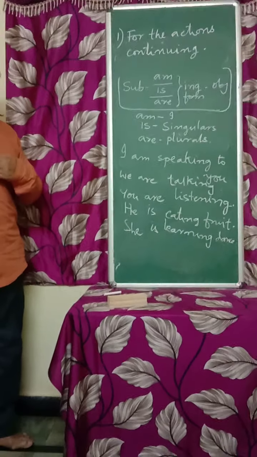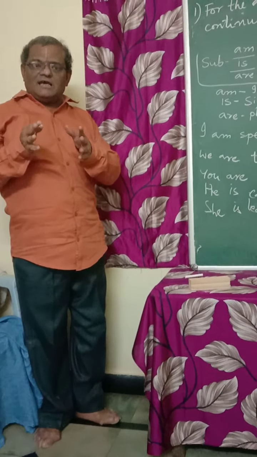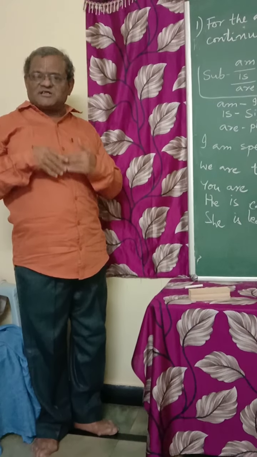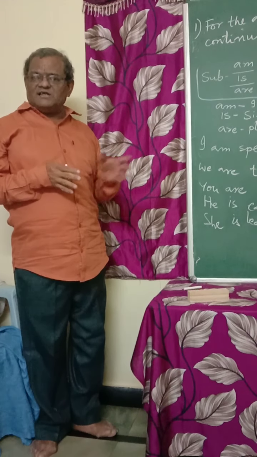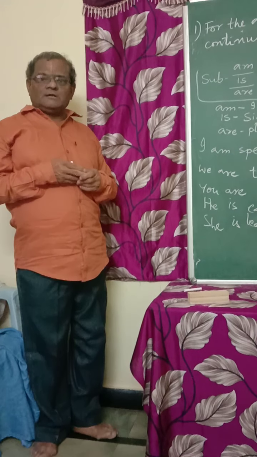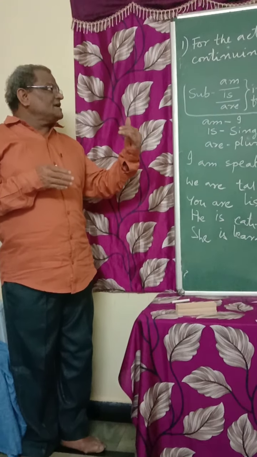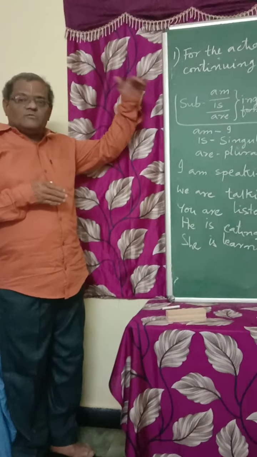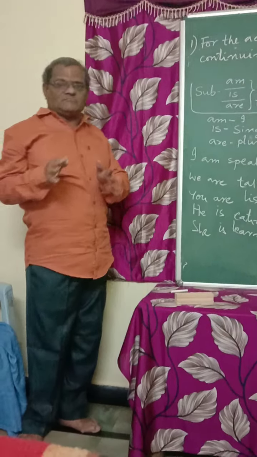I started talking and you are listening now. You started listening, then you have to say, we are listening. I have to say, I am explaining something. A boy started playing there. A boy is playing. In this way, we use is, am, are with the ing form for the actions continuing now. It means the work started and the work is going on.